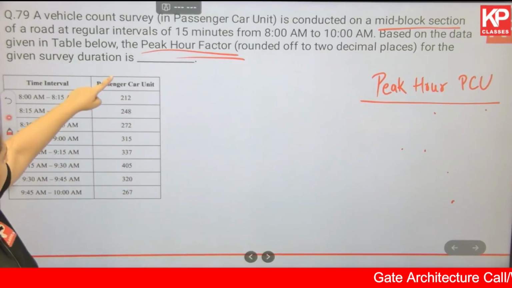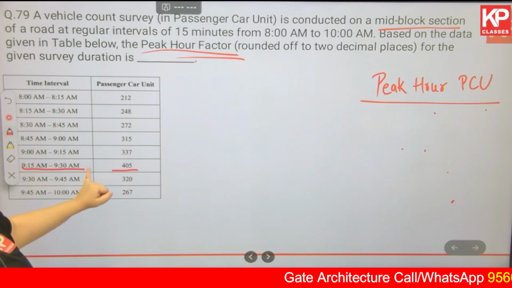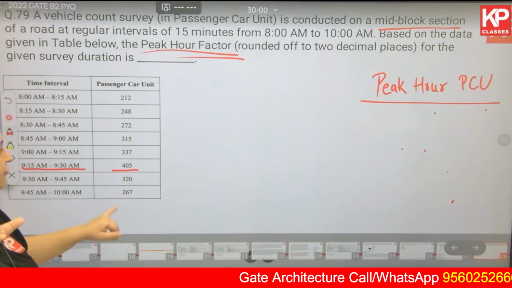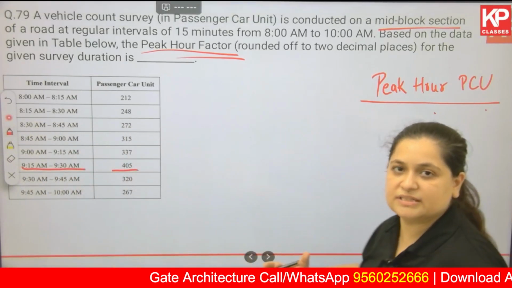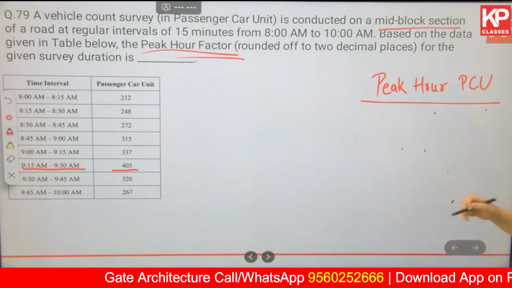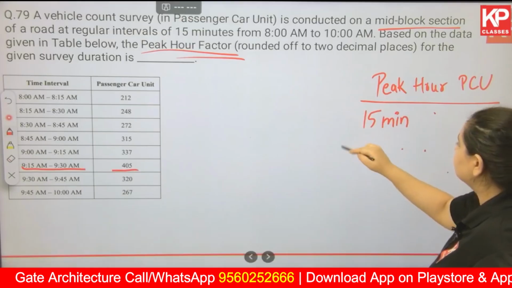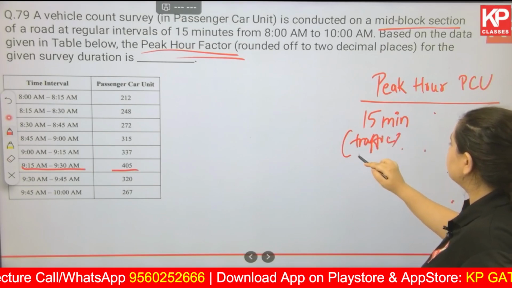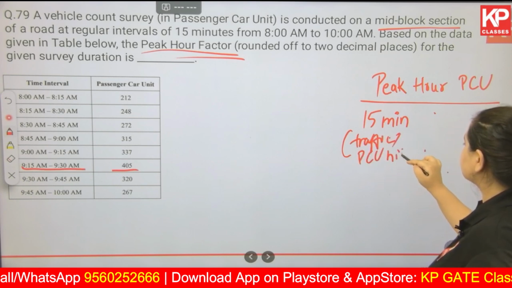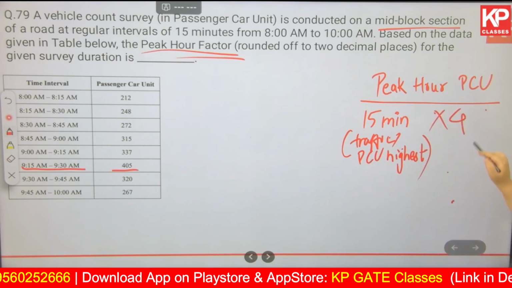For example, here 405, that is 9:15 to 9:30. This is that peak 15 minutes where the number of vehicles on the road is the highest. So the 15 minutes in which traffic or PCU is highest, multiplied by 4.